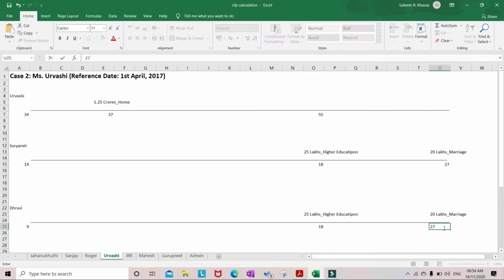At the age of 27, the escalation for marriage is given as 7%. And here, the rate of escalation of higher education is given as 8%.